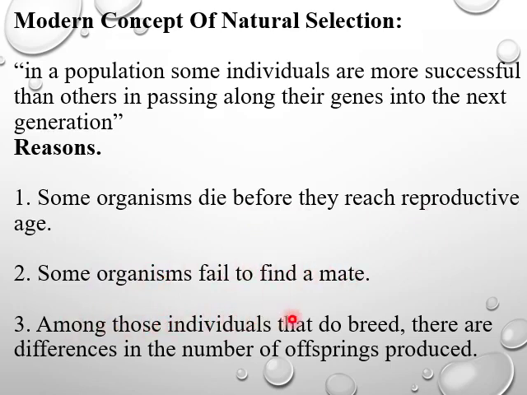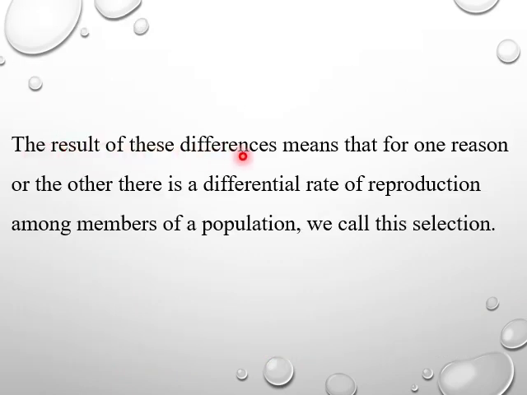Among those individuals that do breed, there are differences in the number of offspring produced. The result of these differences means that, for one reason or the other, there is a differential rate of reproduction among members of a population. We call this simply selection.